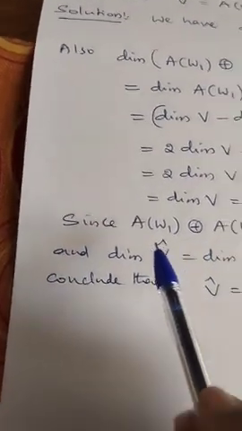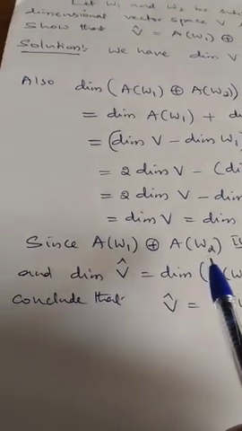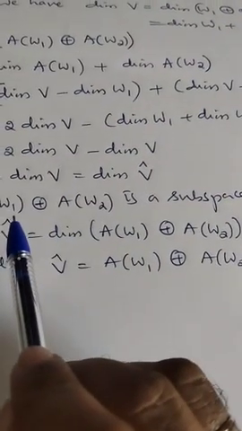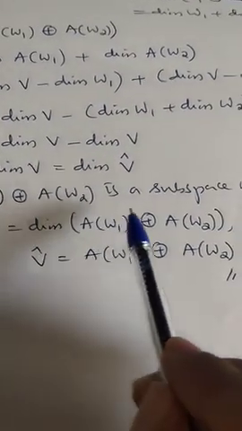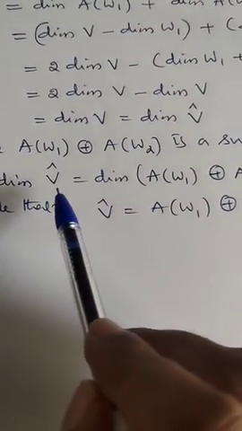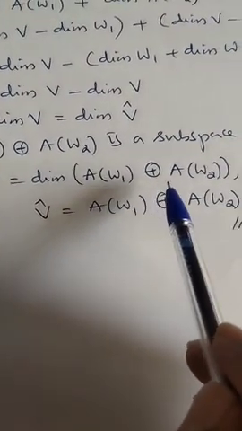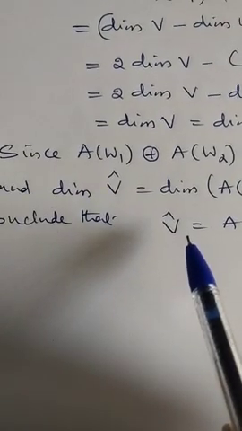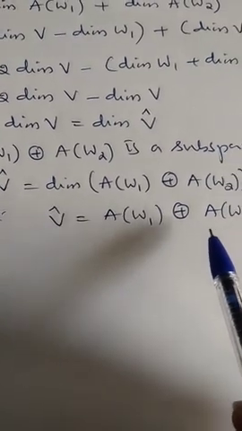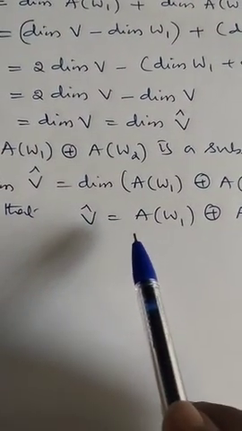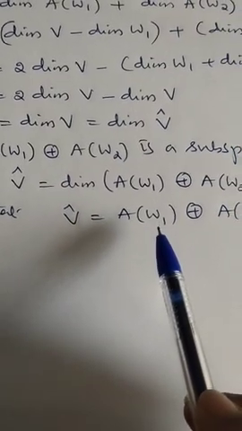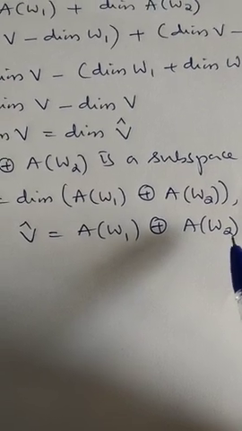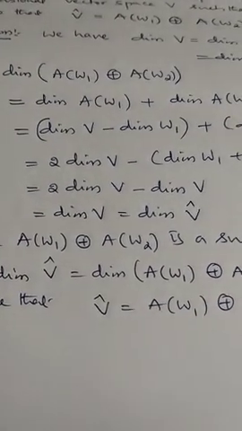Now, since A of W1 plus A of W2 is a subspace of V cap, and the dimension of V cap is the dimension of A of W1 plus the dimension of A of W2, therefore what can you declare? V cap is nothing but A of W1 plus A of W2, meaning V cap is the direct sum of the annihilator of W1 and the annihilator of W2. These are the few results of this class. Thank you.